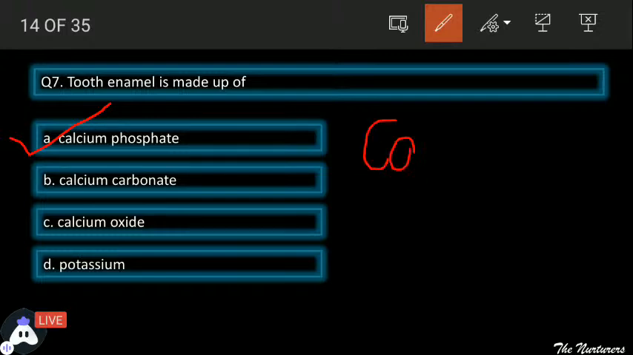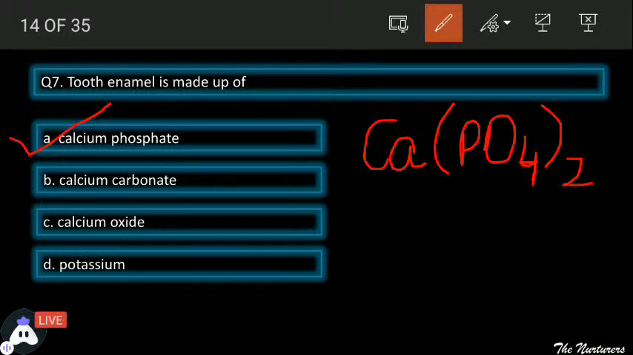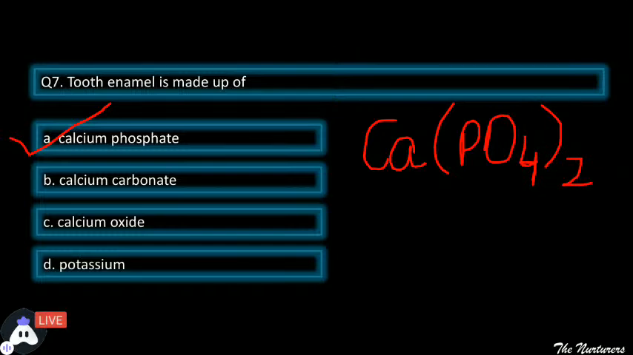अभी पर्टिकुलर इसका फॉर्मूला भी पता होना चाहिए आपको. It's Ca3(PO4)2. So this is the formula of calcium phosphate. You must know it too.